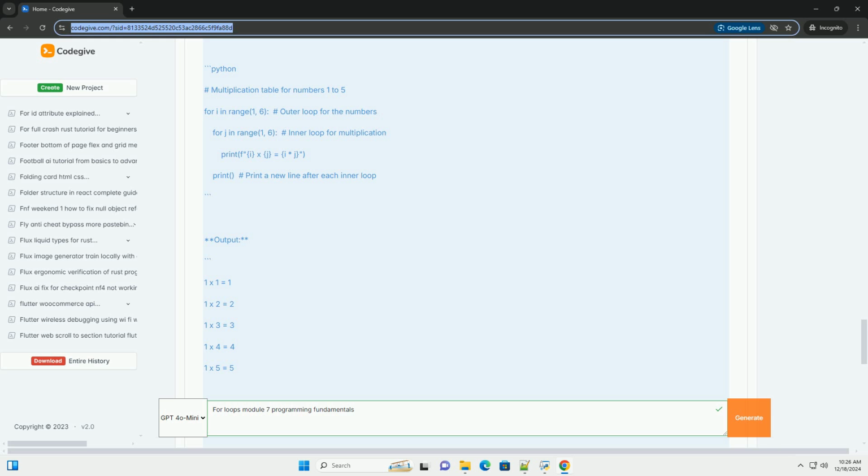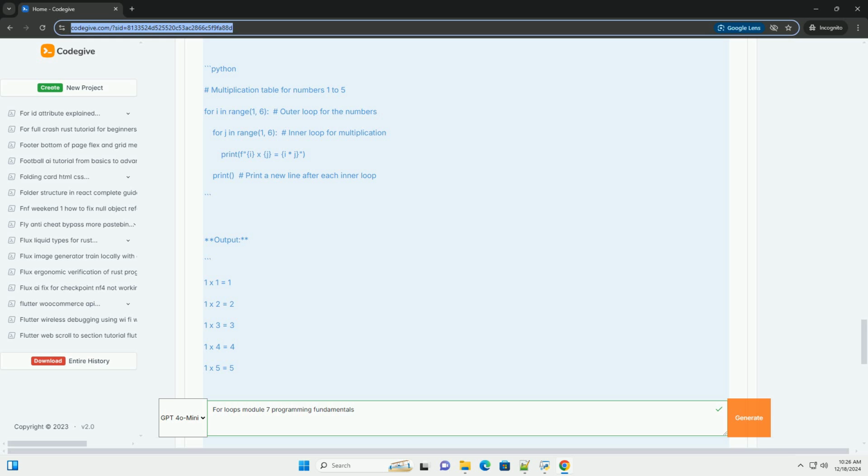3x2 = 6. 3x3 = 9. 3x4 = 12. 3x5 = 15. 4x1 = 4. 4x2 = 8. 4x3 = 12. 4x4 = 16. 4x5 = 20. 5x1 = 5. 5x2 = 10. 5x3 = 15. 5x4 = 20. 5x5 = 25.